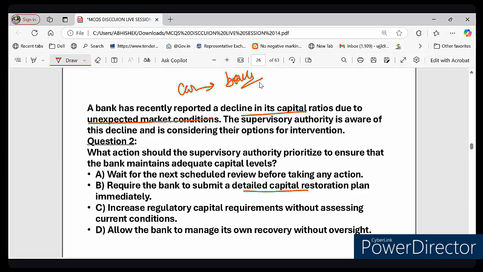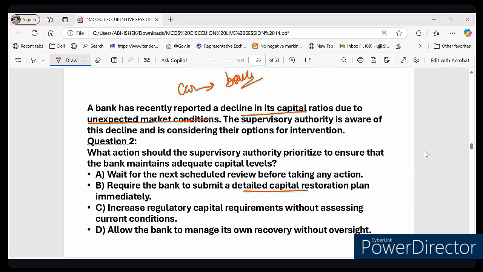यही चीज बैंक के साथ भी होता है, same with the bank also. If the capital starts declining, waiting could lead to a financial crash. यदि आप वेट करेंगे, कैपिटल आपका घट रहा है, इस कारण से आपको फाइनेंशियल क्रैश आ सकता है। That is why the regulator steps in. Now tell me, what is the correct answer to this particular question? What do you think? The bank capital is declining and the regulator must act fast. So what do you think? Please type in the chat box. It is A, B, C or D.